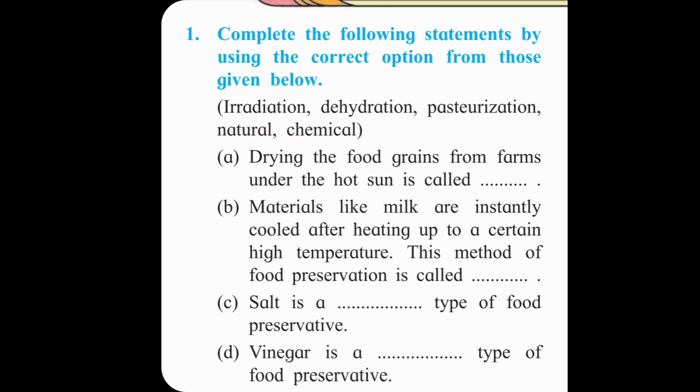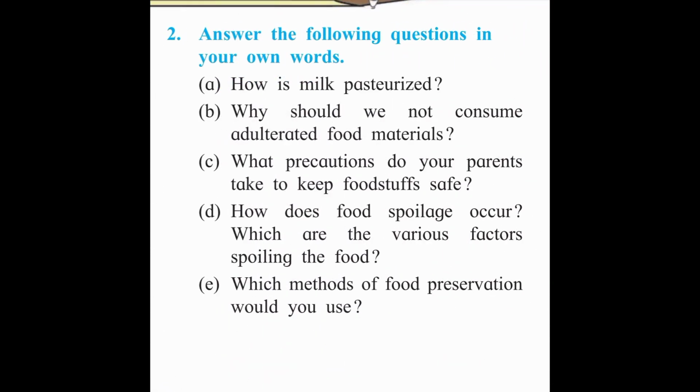Second, materials like milk are instantly cooled after heating up to a certain high temperature. This method of food preservation is called pasteurization. Third, salt is a natural type of food preservative, and fourth, vinegar is a chemical type of food preservative. So this is question number one.